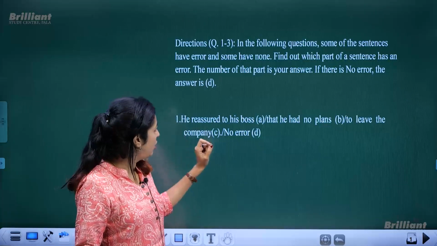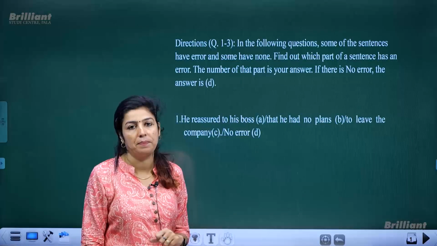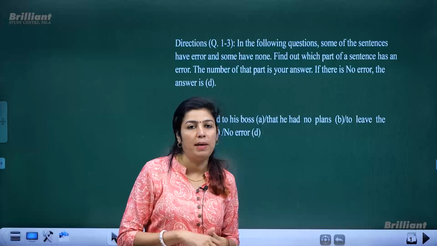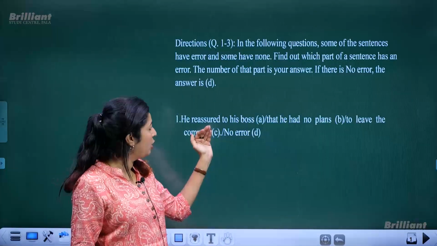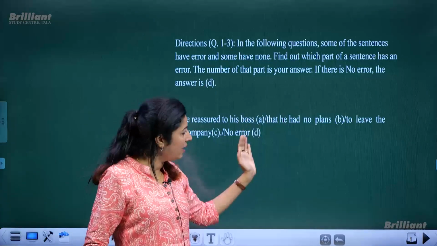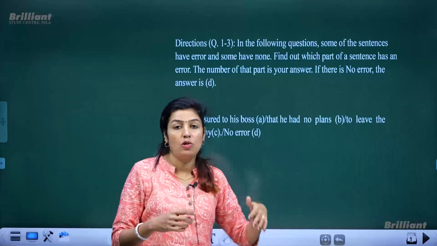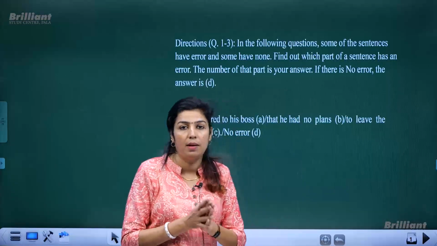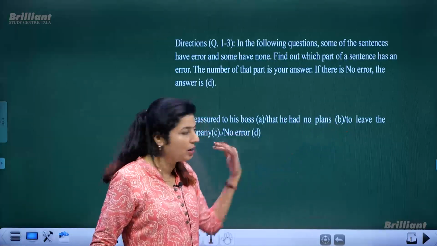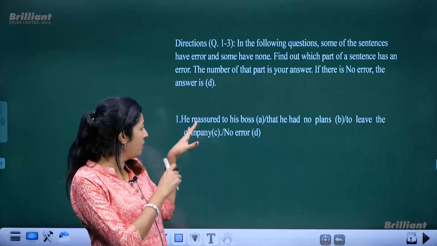He reassured to his boss that he had no plans to leave the company. Of course, when you read it again, you will get the answer automatically. So he had no plans to leave the company. When you read it twice or thrice, or even the first reading, it will tell you that there might not be any error in the second and third part of the sentence. So that means something is wrong with the first part.